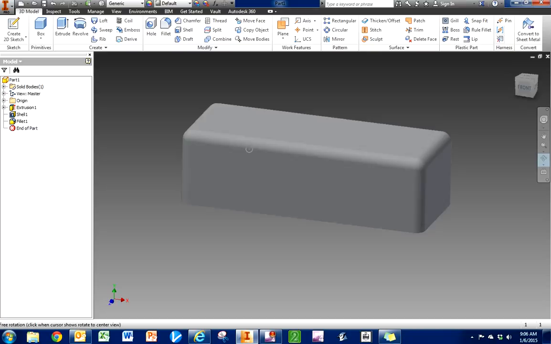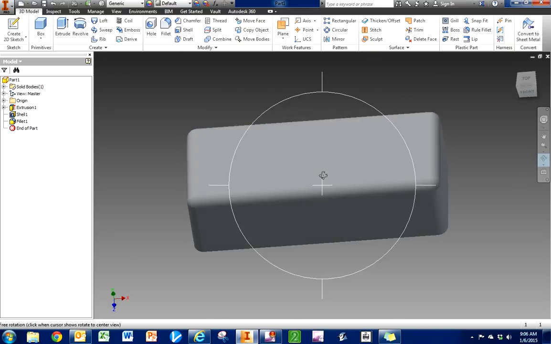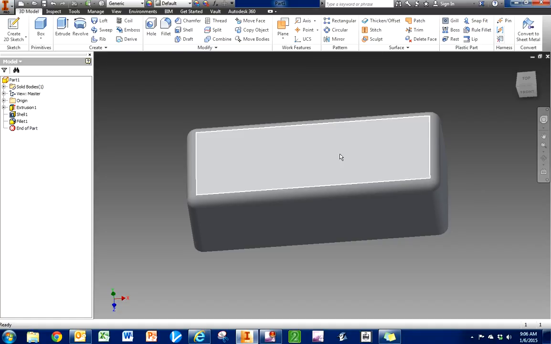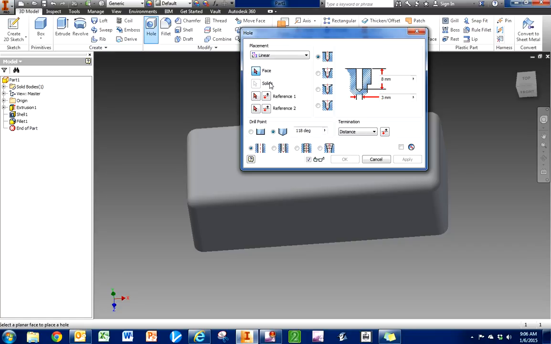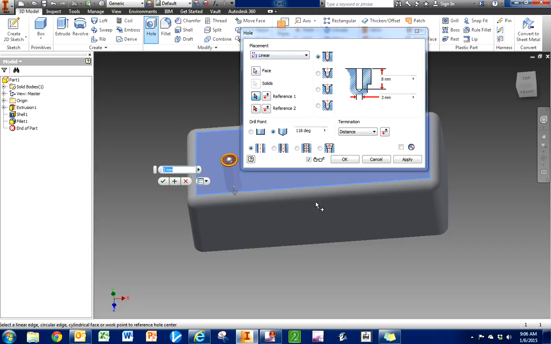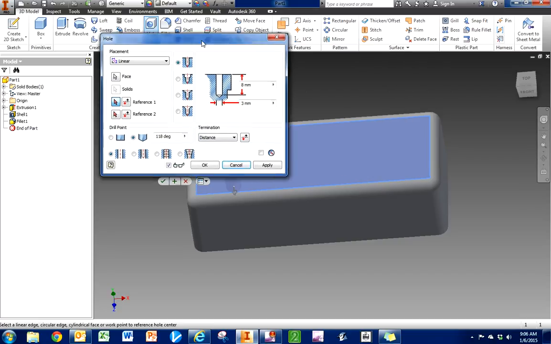Okay. Actually, I do see another dimension that's missing from this box top that's not on the drawing, and it's the radius, or the diameter of the holes. Okay, but it does show us location. It does show us location of these holes. So what I'm going to do is go into my hole command here, and linear face. I'm going to select and put a hole on that face.